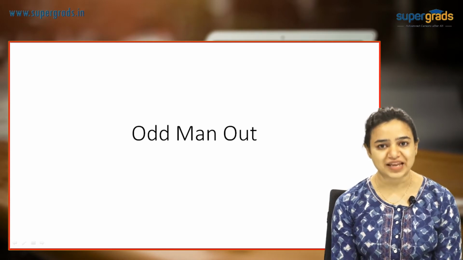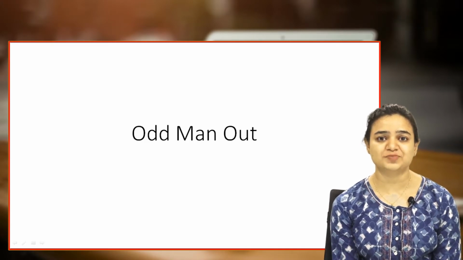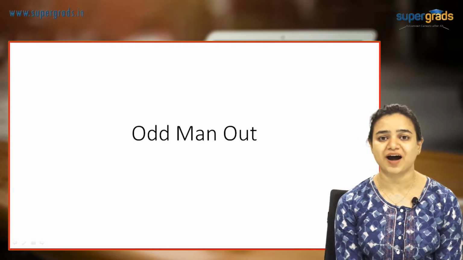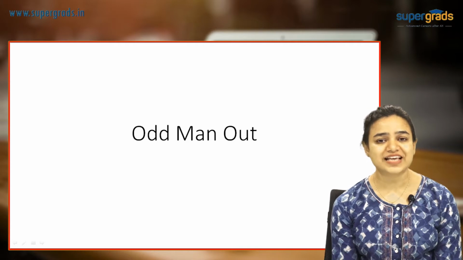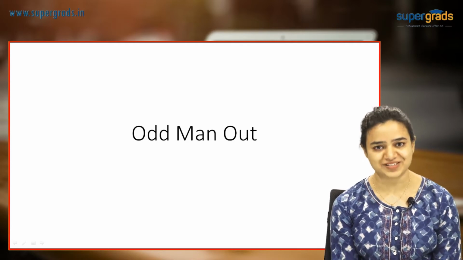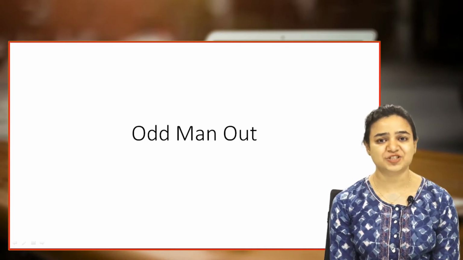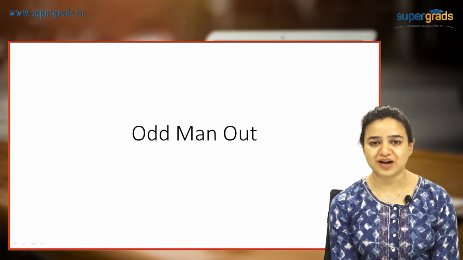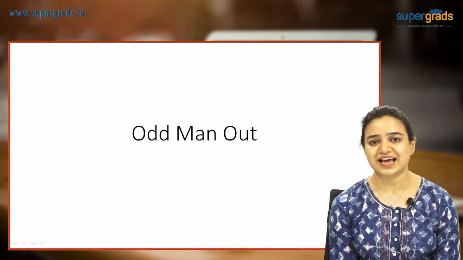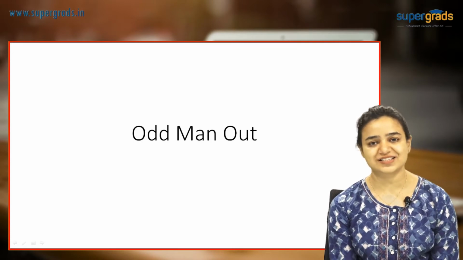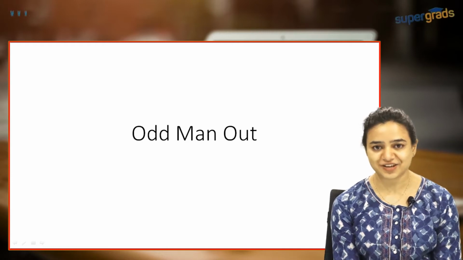Other than the odd one, the remaining sentences will form a coherent paragraph. You will see connections between those sentences because they are part of a paragraph. That means you would require the same skills as you require when you solve parajumbles. The skill of making mandatory pairs, the skill of finding the connection using conjunctions, pronouns, theme detection, whatever, but you make connection between sentences and that is how you tell which sentence is odd man out. So that is a common question type that is asked to check your understanding of the paragraph.